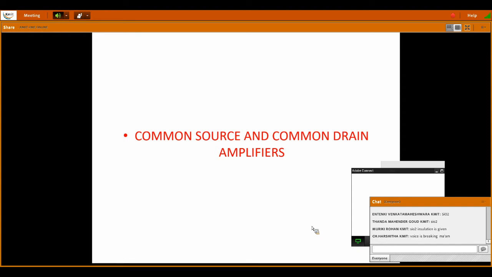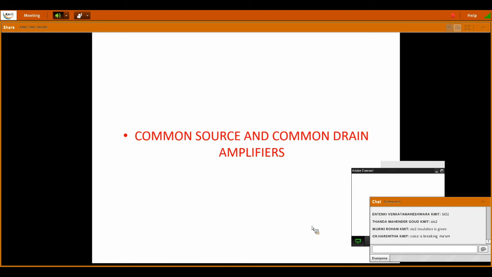Here also we have many amplifiers. FET can also be used as an amplifier, and it has many more advantages over BJT. So in some applications we prefer FET. In FET there are three terminals, so obviously the three configurations will be common source, common drain, and common gate. But out of these three, we generally study common source and common drain amplifiers. Common gate is also there.